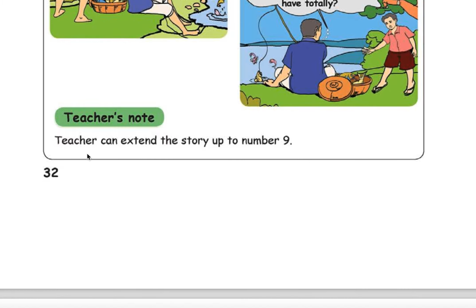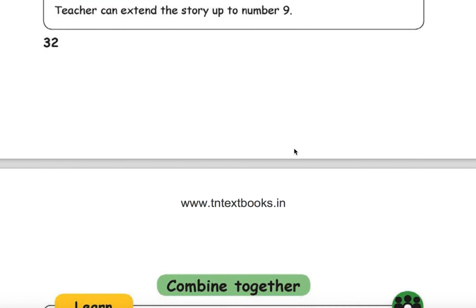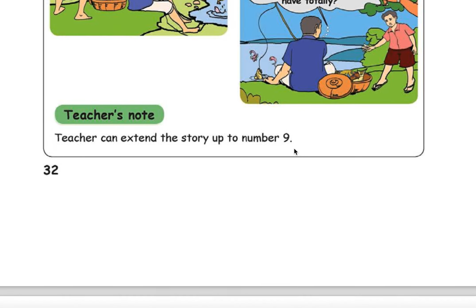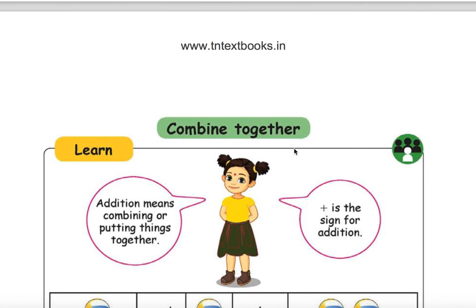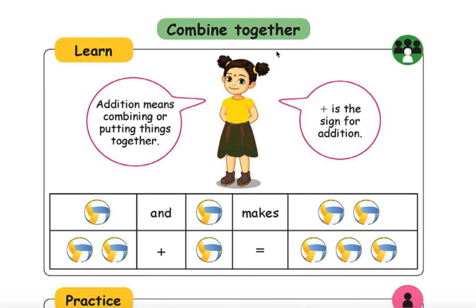He is telling us to extend up to number 9. Anyway, we can do the addition in a very easy way. Why count fishes? Combine together. Addition means combining or putting things together. The meaning of addition is this: combining or putting things together. Plus sign is the sign for addition.